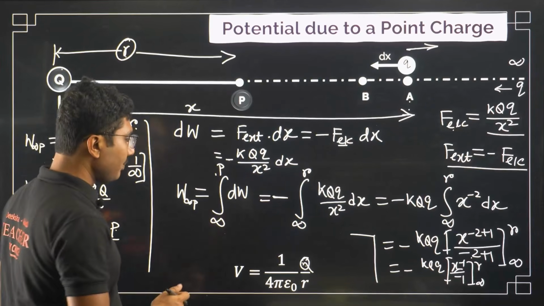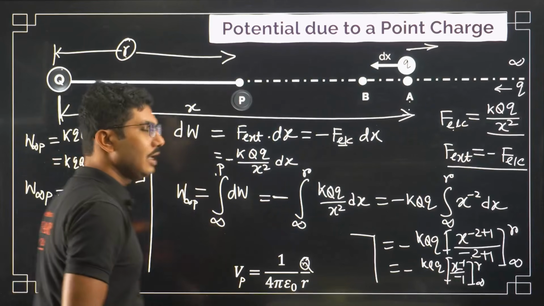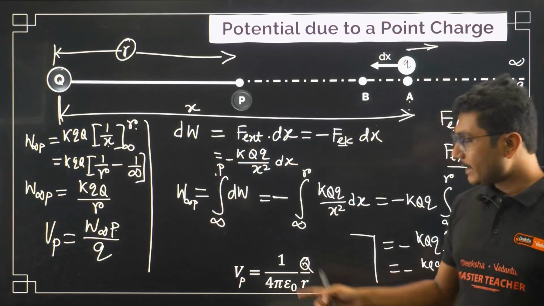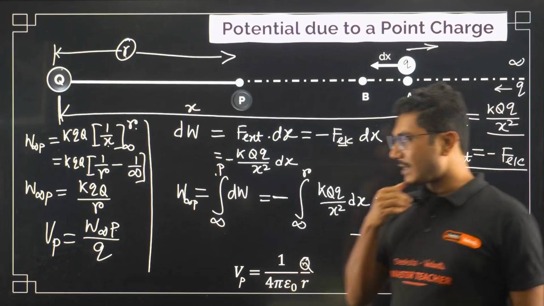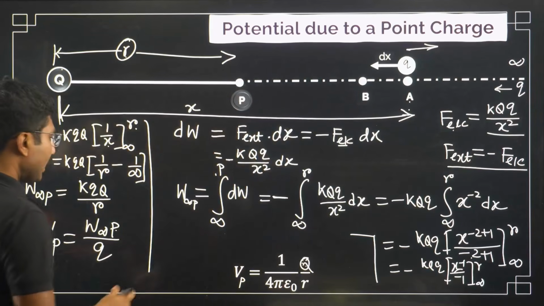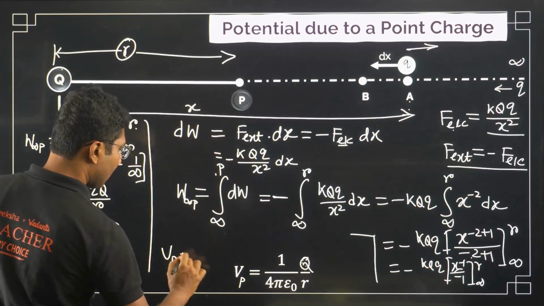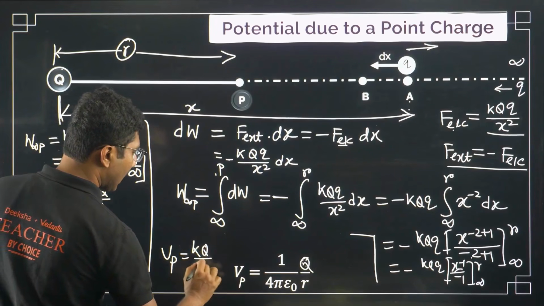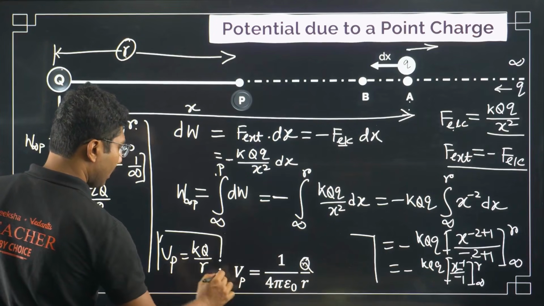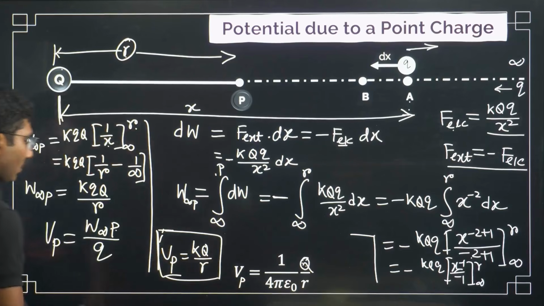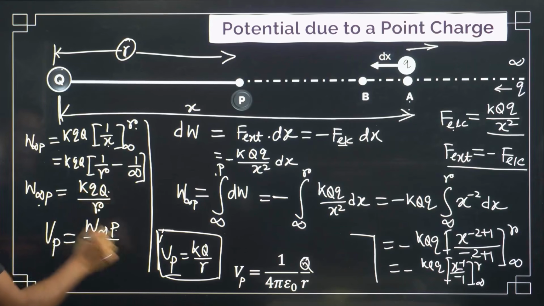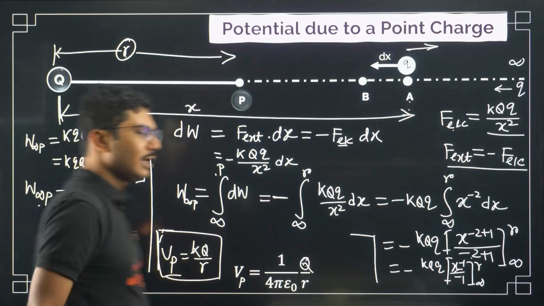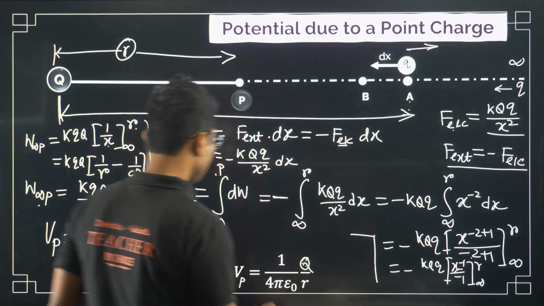So the electric potential at the point P, Vp, is given by 1 by 4 pi epsilon naught Q by R. In simple words we can say Vp is K Q by R, where K is the Coulomb's constant. If you divide by Q, the Q cancels and you get K Q by R. If you put the value of K, this is the formal value of electric potential.